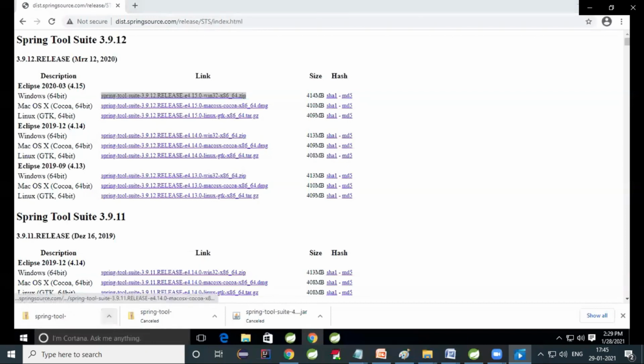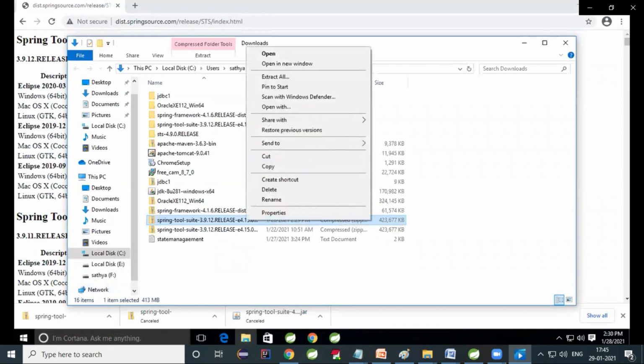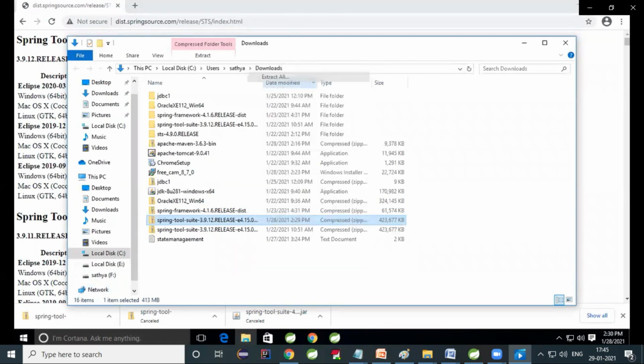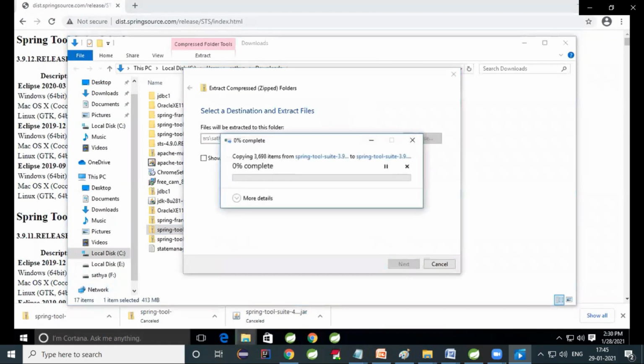Are you following, everyone? Once you download it, you can see the zip file. Right click, open the folder, and extract all the files. Here you can see the Spring Tool Suite 3.9 release. Right click and there you can see extract all. So we are unzipping the file. There you can see something like this. I'll click extract. It will take some time.